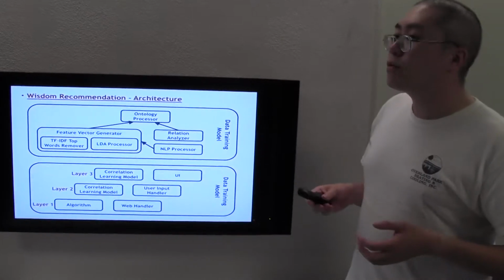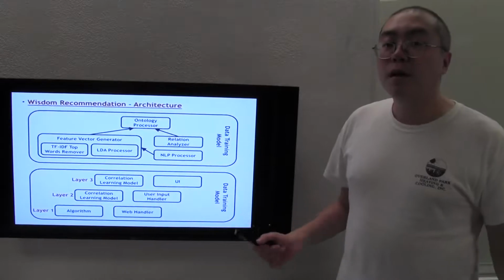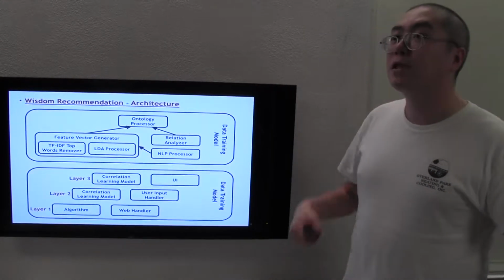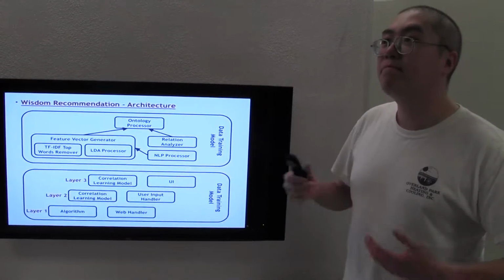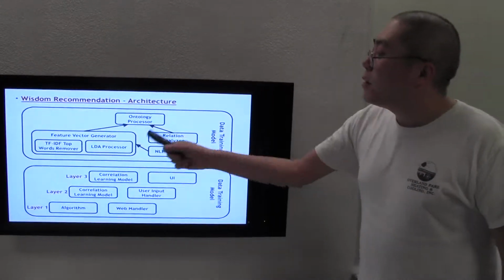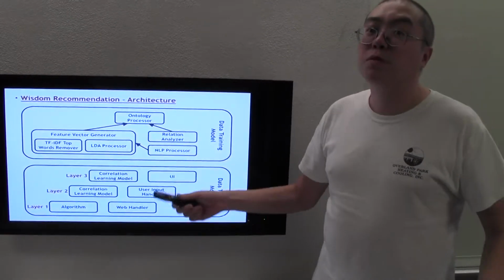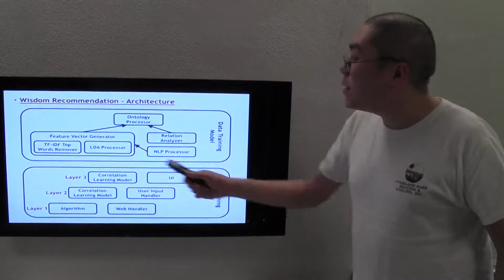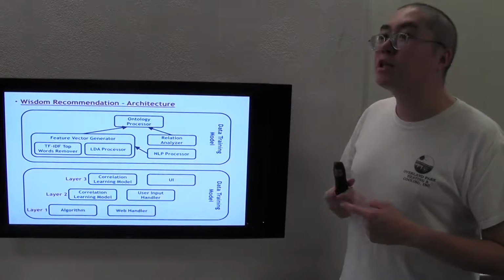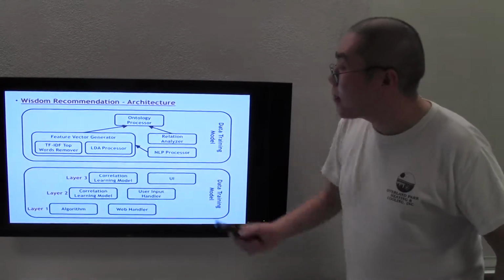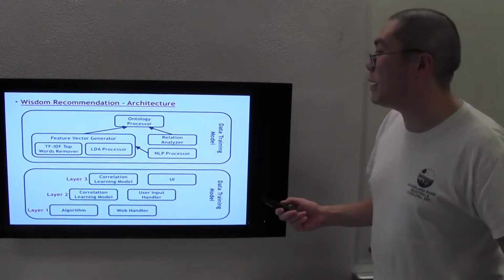Because if most of the reviews for a restaurant are talking about the food, but none of them are talking about ambience, it doesn't mean the restaurant's ambience is very ugly. Even if the food is good, we can say that the ambience won't be bad, right? Make sense? So this correlation model uses our manual interface to correct some data a little bit. And we have the UI in the top layer.